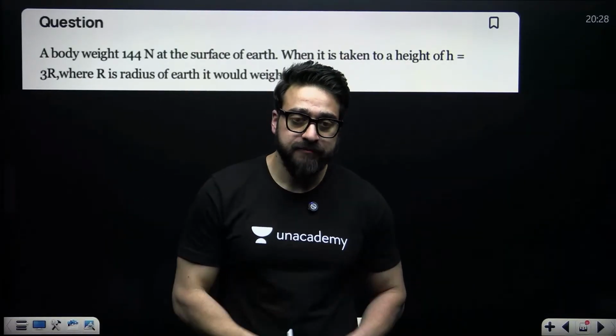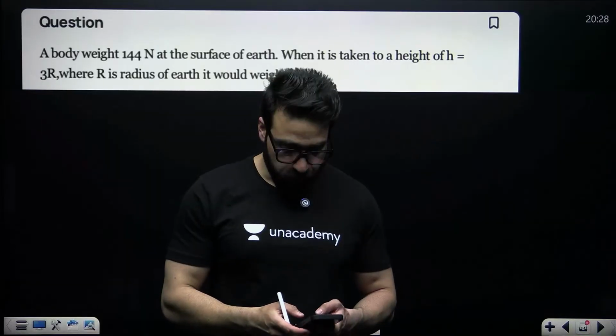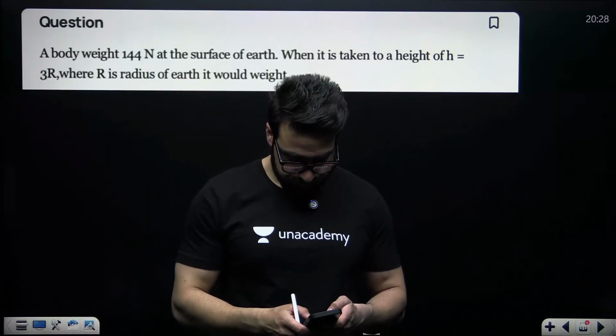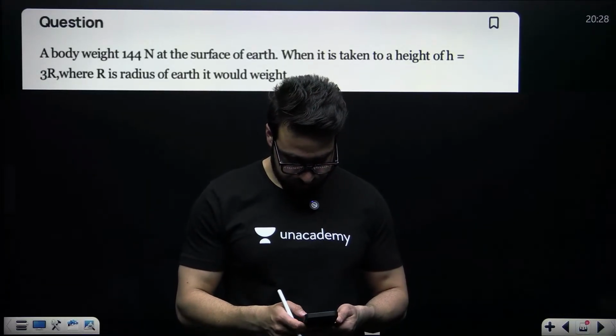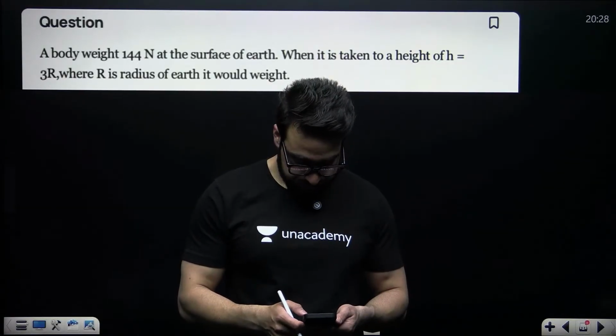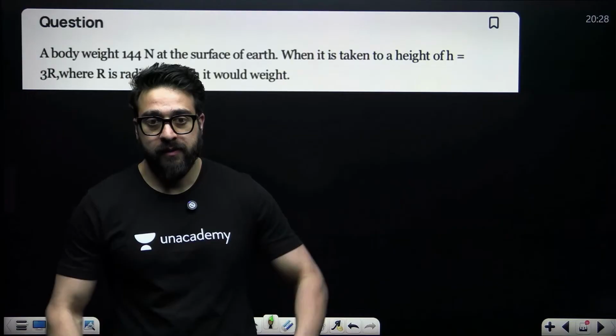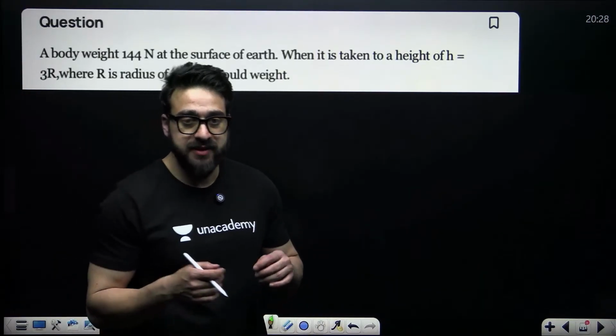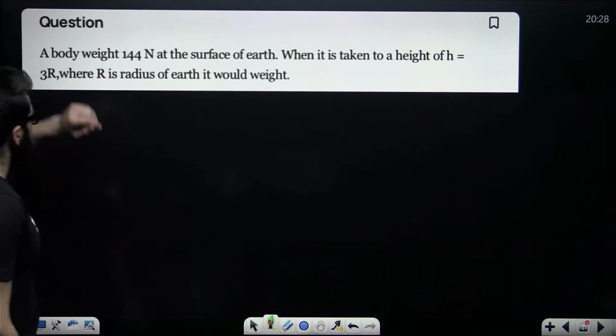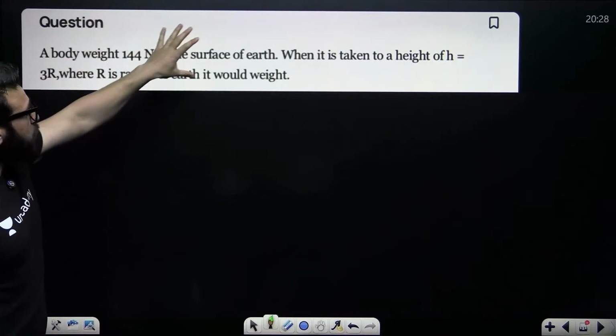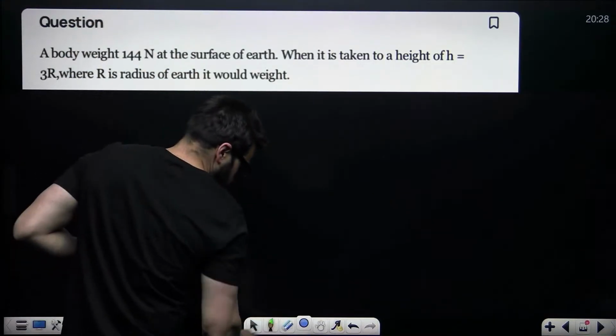Is this clear? Everyone means everyone. That's great. Now, guys, a body weighs 144 Newton on the surface of Earth.